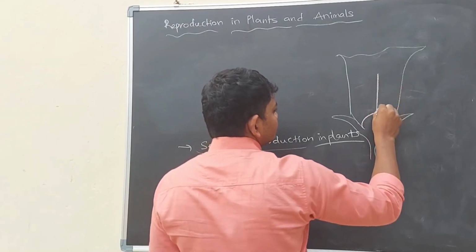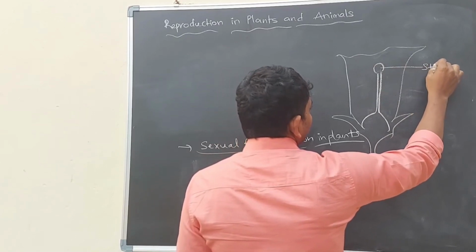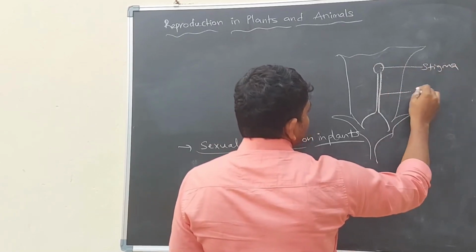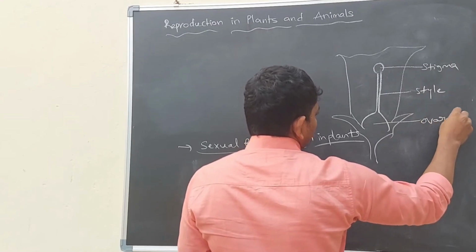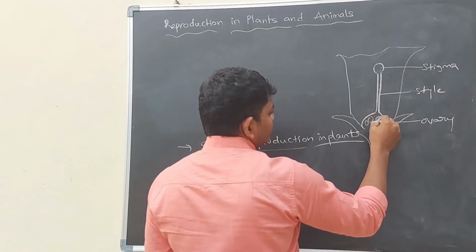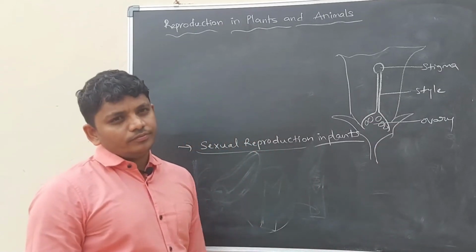Stigma, style, and ovary. The ovary has ovules inside. So these are the female sexual parts in the flower.